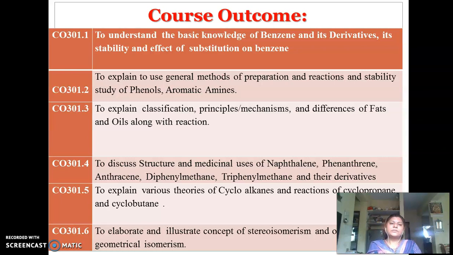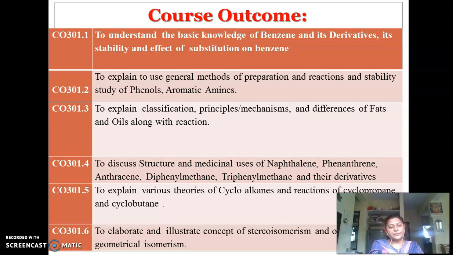Secondly, the second course outcome: you are able to explain and use the general methods of preparation, reactions and stability study of phenols and aromatic amines. So unit number 2 is phenol and aromatic amines. Under unit number 2, you have to study the different methods of preparation of phenols and aromatic amines, and the different reactions shown by phenol and aromatic amines, along with their stability study.